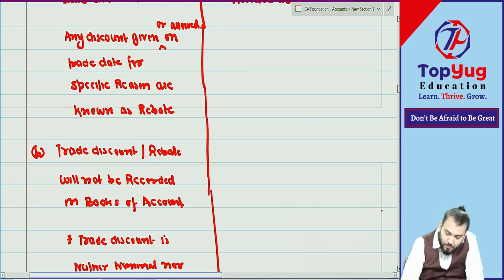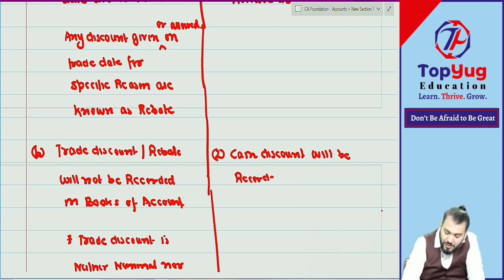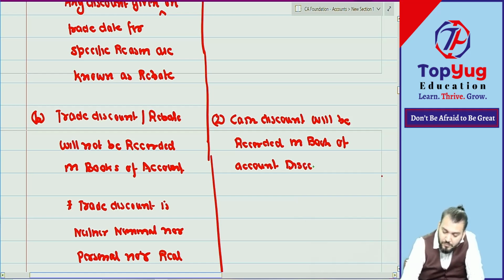Point number two. Cash discount will be recorded where? In books of account as what? As expense or income? As discount received or discount allowed account.